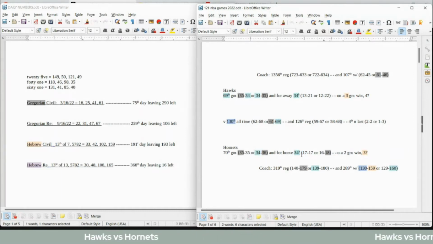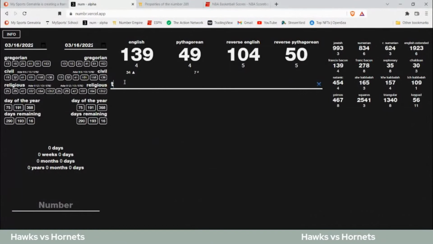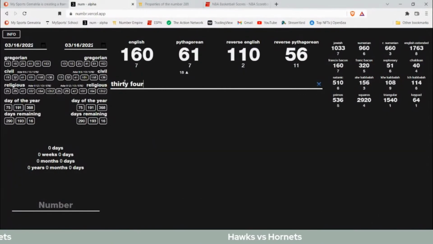in their 34th home game. Hornets coach would sit on 139 wins regular season for his career, 139, the 34th prime number. We also know 69 sums to 139. And Hornets coach would get his 160th regular season loss as a coach, specifically for the Hornets. And the number 34 written out sums to 160.